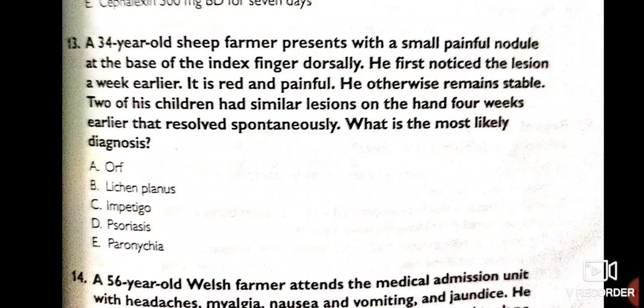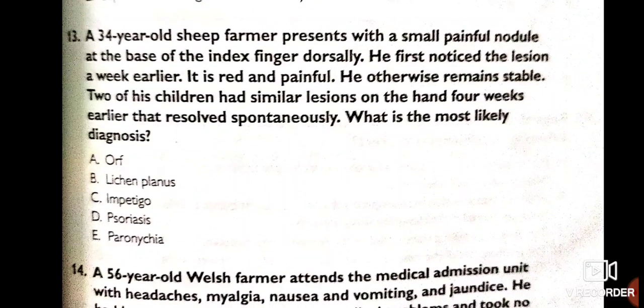A 34-year-old sheep farmer presents with a small painful nodule at the base of the index finger dorsally. He first noticed the lesion a week earlier. It is red and painful. He otherwise remains stable. Two of his children had a similar lesion on the hand 4 weeks earlier that resolved spontaneously. What is the most likely diagnosis?